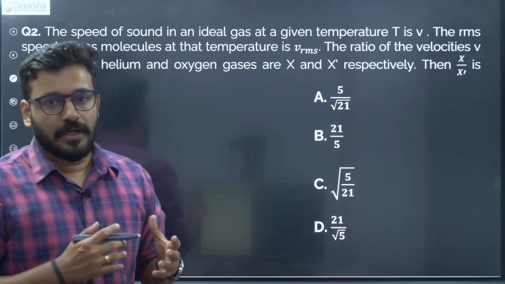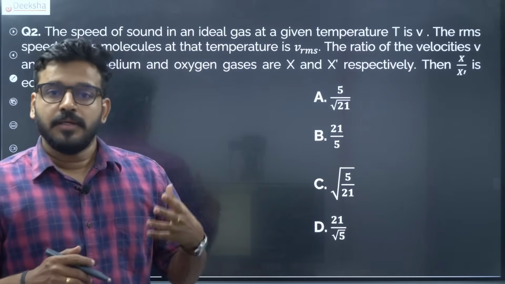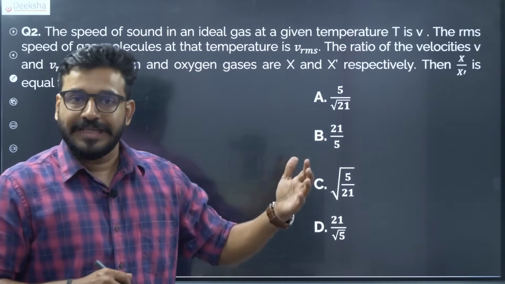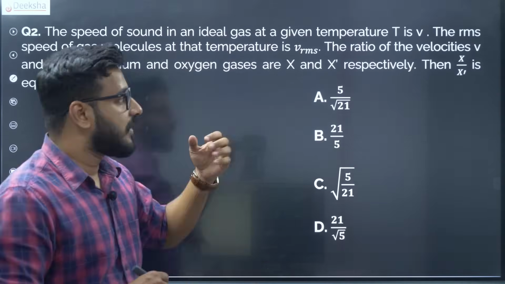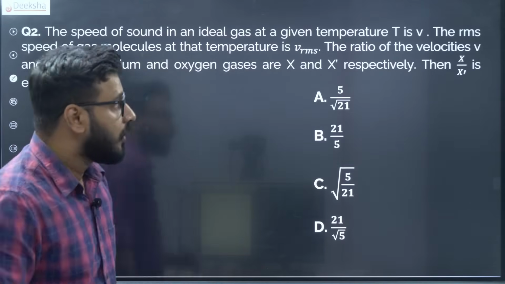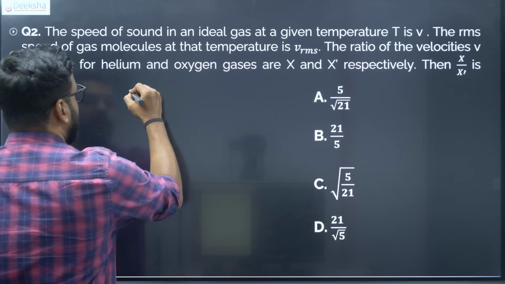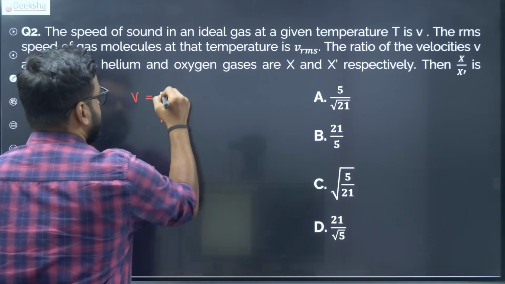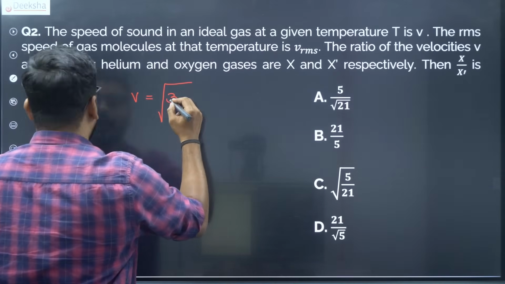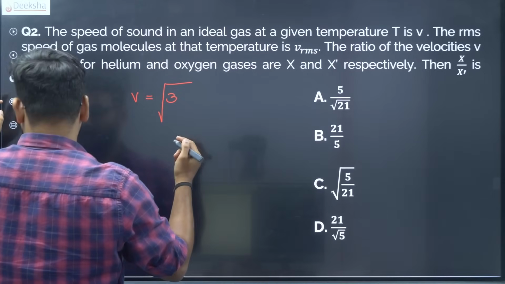This is a difficult question. Okay, when you are talking about difficulty, it's not easy or medium, it's actually difficult because we are talking about multiple concepts here. We are talking about V and Vrms. Now V generally is given as root of gamma RT.